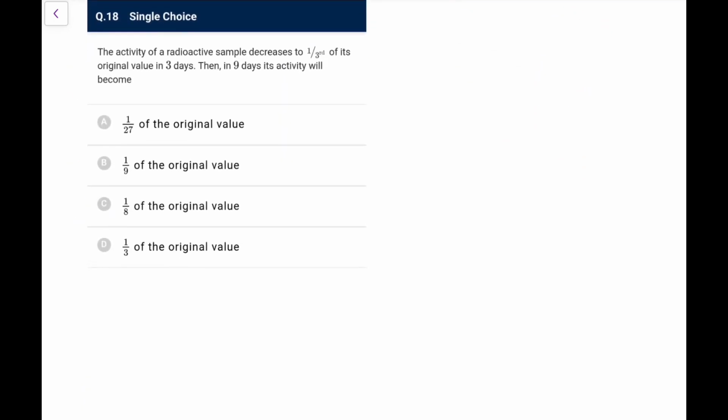The activity of a radioactive substance decreases to 1/3 in 3 days, and then in 9 days what happens? Again, I have taught you many times in these sessions, if it is r0 and it becomes r0 by x in some t0 time, I directly say in 2 t0 times it will become r0 by x square, in 3 t0 it will become r0 by x cube. This is the power of exponential.